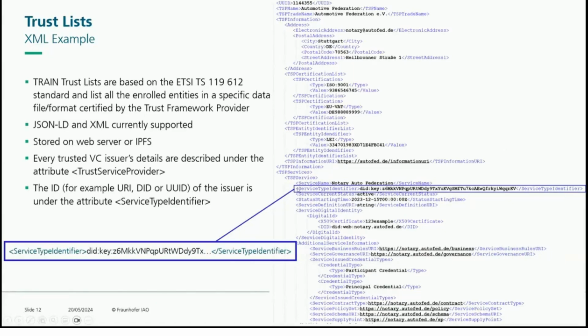And the TSP, this is a trust service provider service. So each service provider, for example, an automotive federation, can have different services. So one, for example, communication related things, and another for data storage and data related stuff. So they can have different services, and these things can be mapped with an identifier, because this identifier will be further mapped in the credential. And so you can have different things. Actually, here you also have which rights they have and which credential types they are allowed to issue, and things like that you can mention over here.